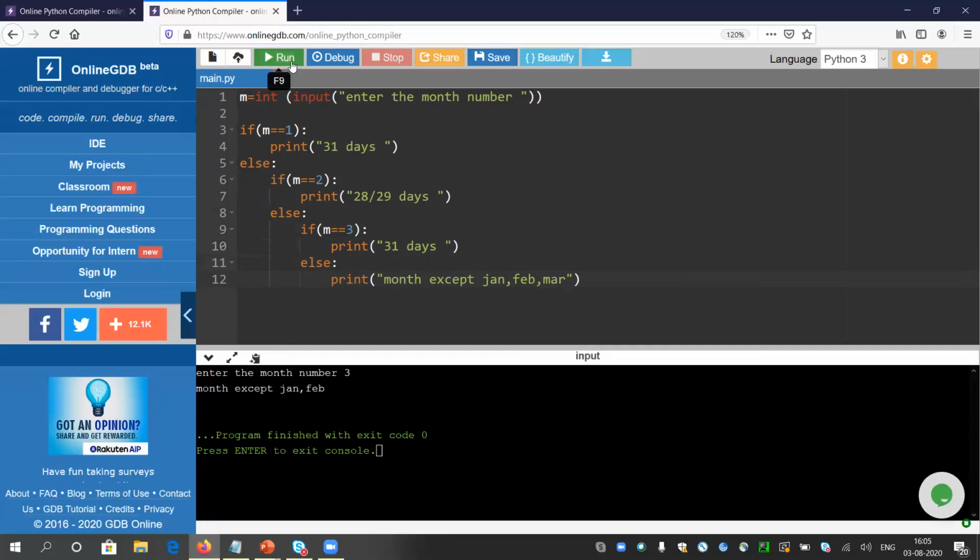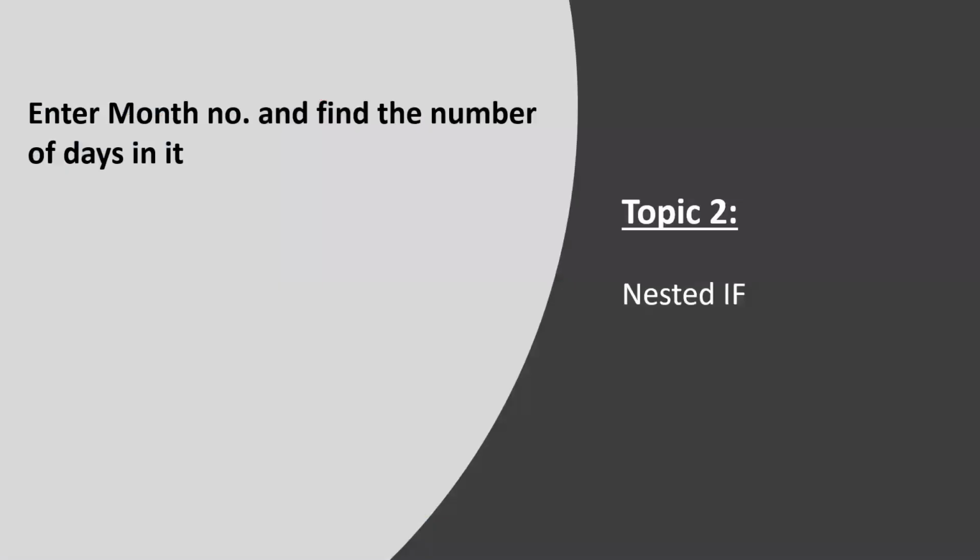Good enough, I guess you are able to understand. If not, I recommend you go back and see the video once again, and obviously do it by your hand. Let me give 3 now. It is showing 31 days. Let me give 4 now. Then it will fail in all the 3 if blocks, and come to the last else block, and it will show January, February, March kind of thing. Good enough.